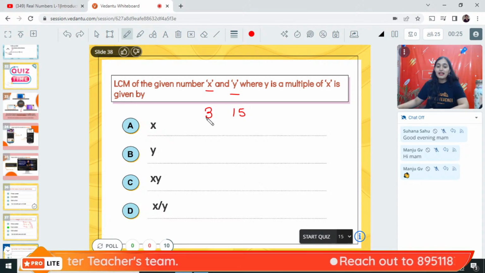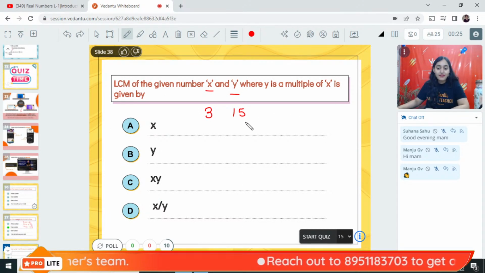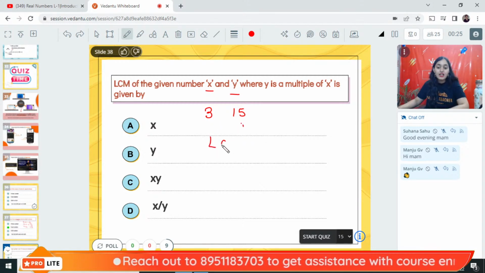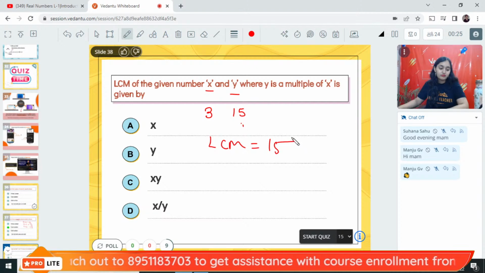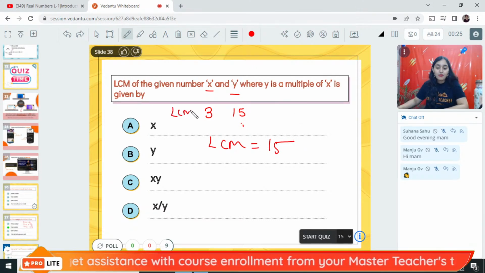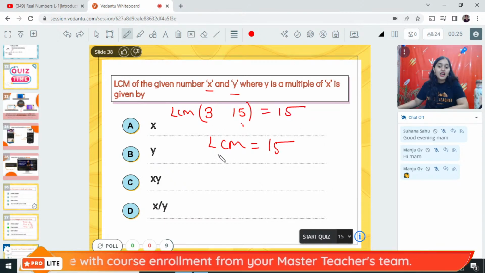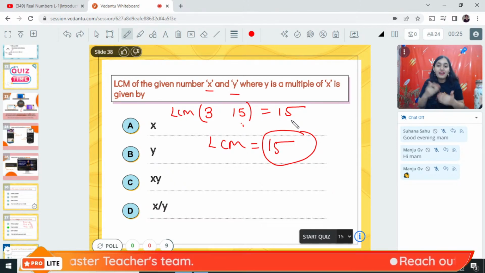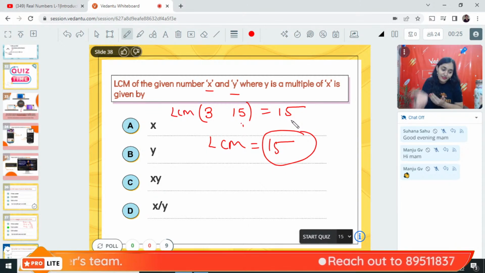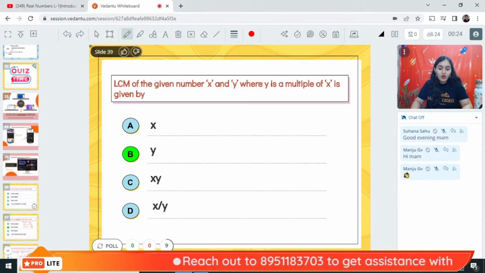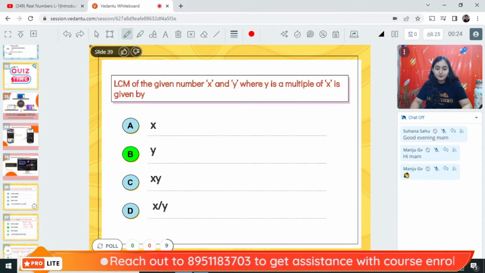Okay. So what is the right answer? The LCM of a given number x and y, where y is a multiple of x. 15 is a multiple of 3. So the LCM will be 15. Check कर लो. What will be the LCM of 3 and 15? The LCM of 3 and 15 is 15. Lowest common multiple is always the common multiple. So for 3 and 15, the common multiple is 15, na? That was easy by the logic also. So y is the right answer.